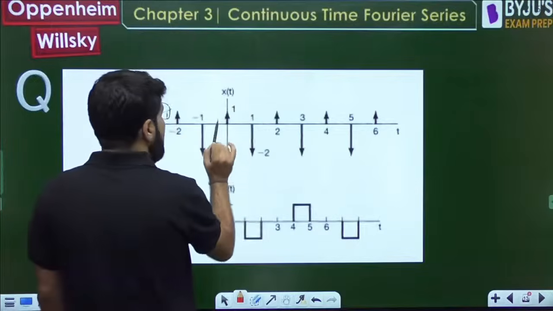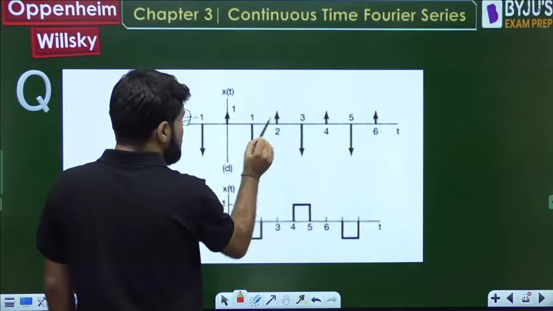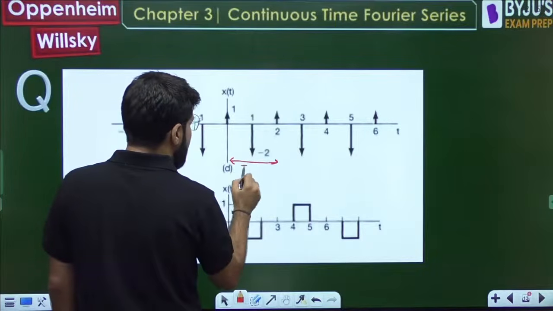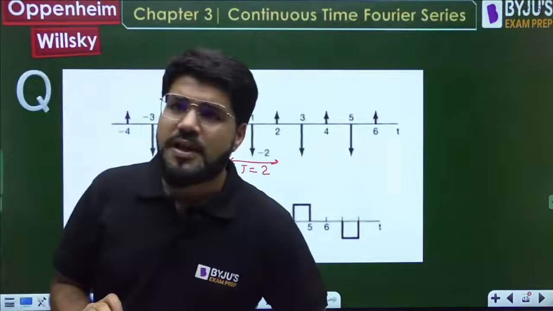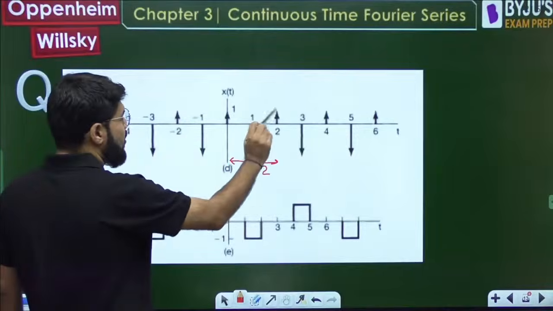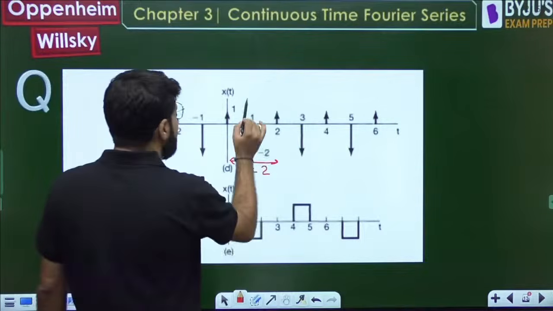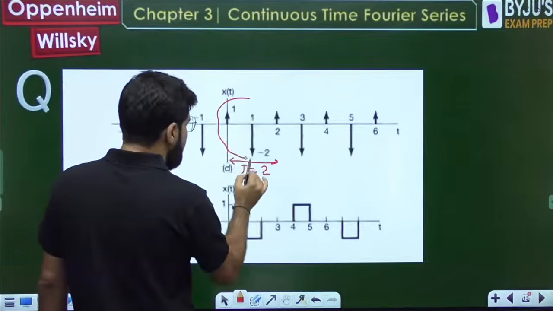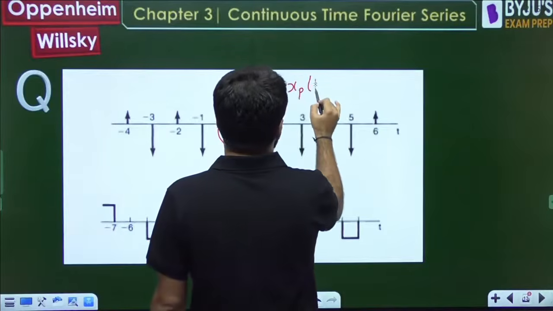And guys, what is the time period? The first impulse is at 0, then there is a negative impulse at 1, then again the positive impulse at 2. So the time period of the signal is equal to 2. We will use this. Within this one time period, what is xpt?